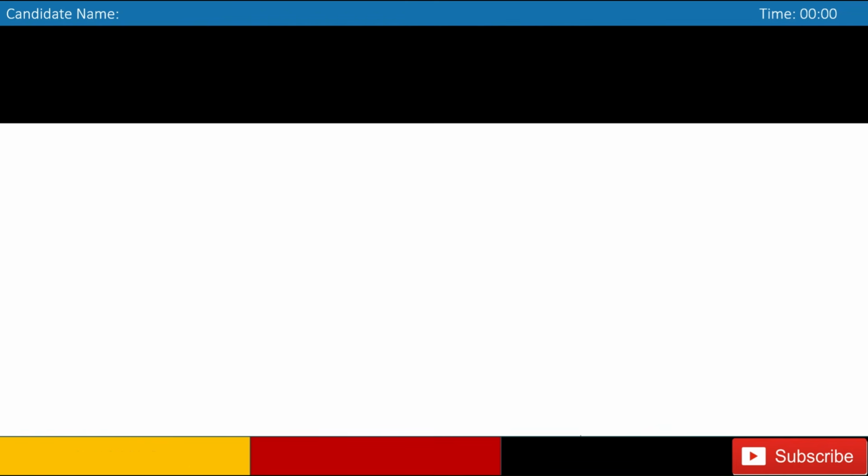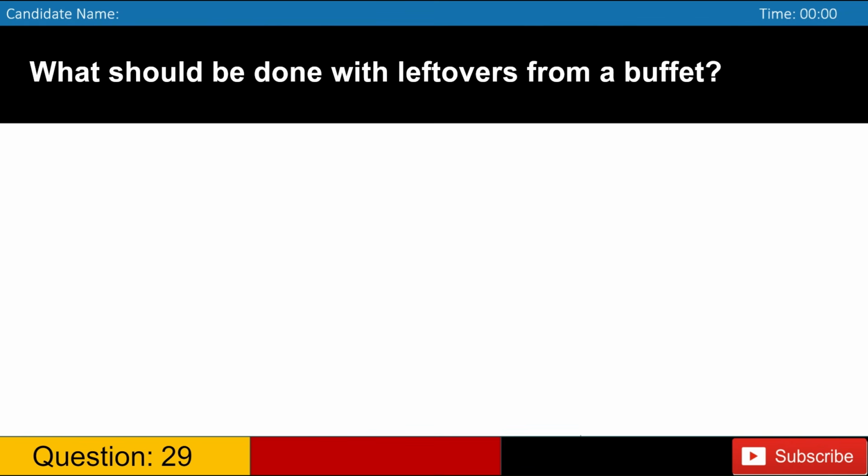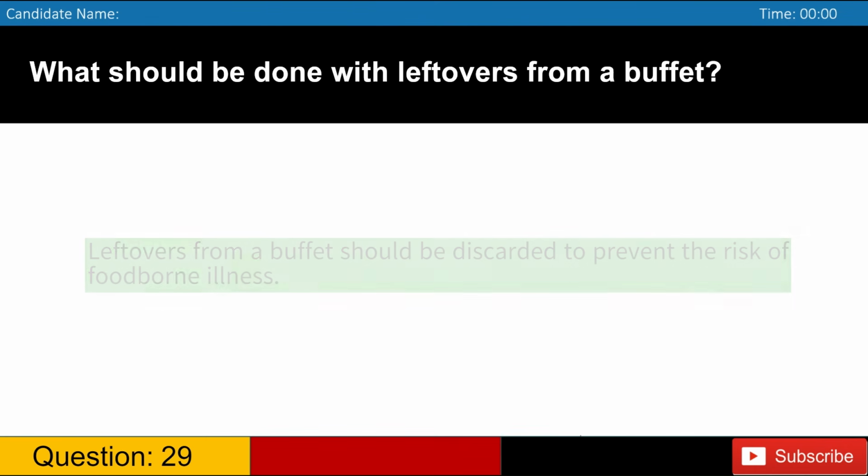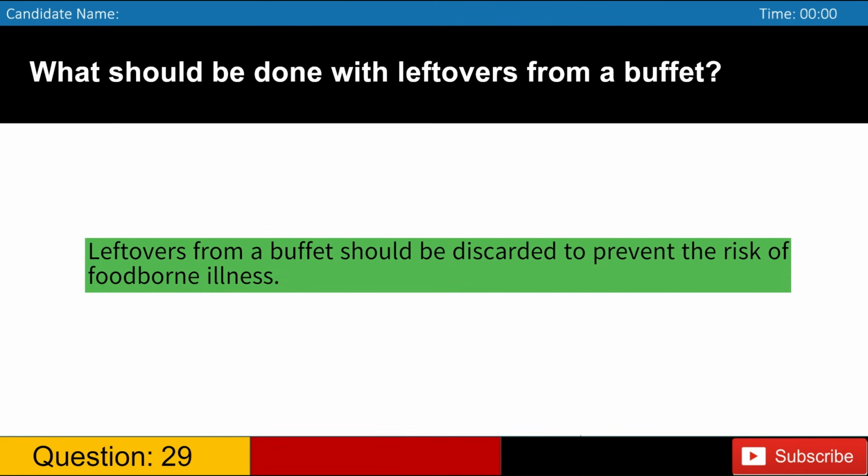What should be done with leftovers from a buffet? A. Discard them. B. Serve them the next day. C. Refrigerate them for later use. D. Mix them with fresh food. Answer: A. Leftovers from a buffet should be discarded to prevent the risk of foodborne illness.